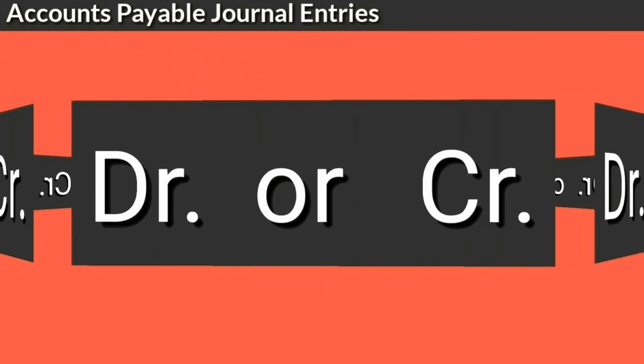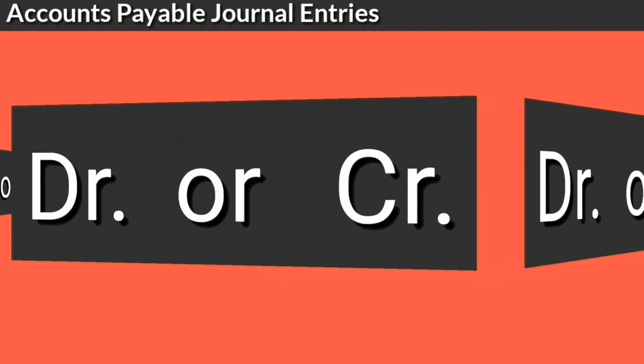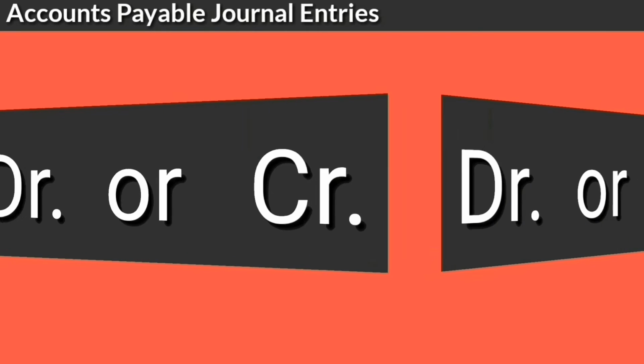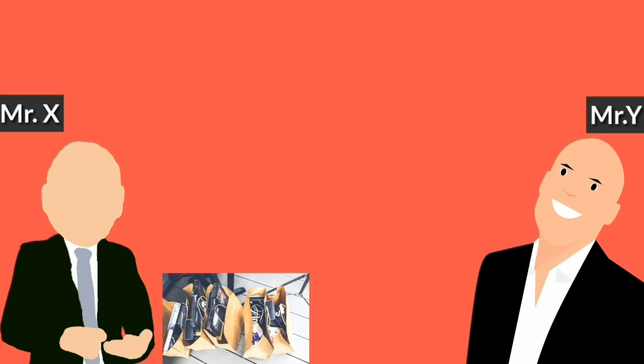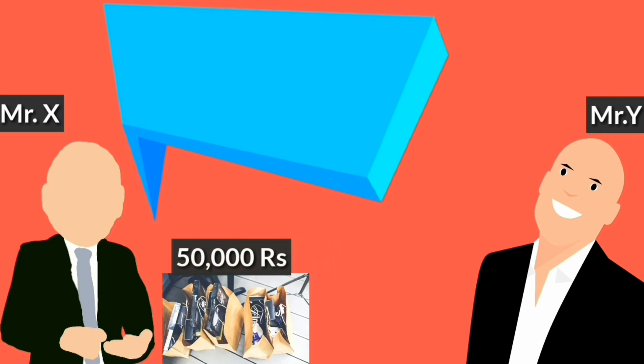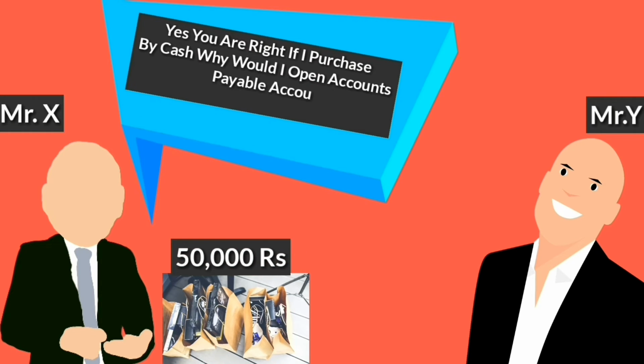Accounts payable journal entries. As we discussed earlier, accounts payable is a liability, so it has a credit balance. Why? Let us understand. Mr. X purchases goods on credit from Mr. Y worth Rs 50,000. Mr. X will open an accounts payable account when he purchases on credit, because he has to pay that. It is itself a liability. That is the reason behind this.